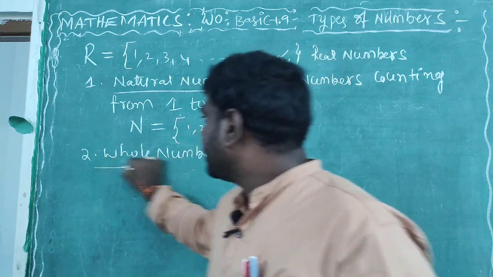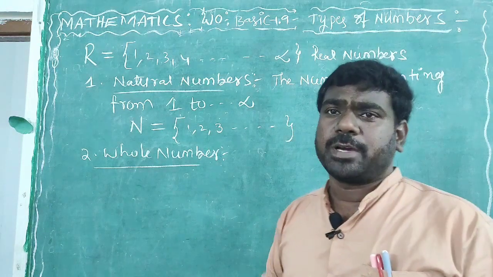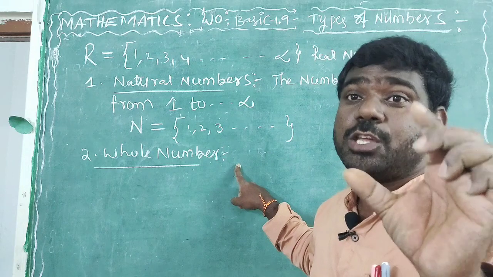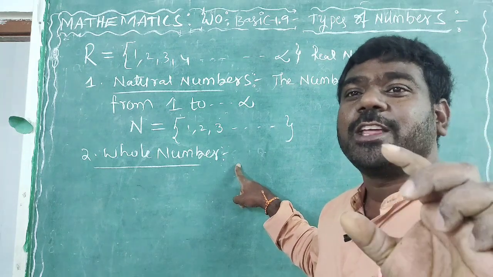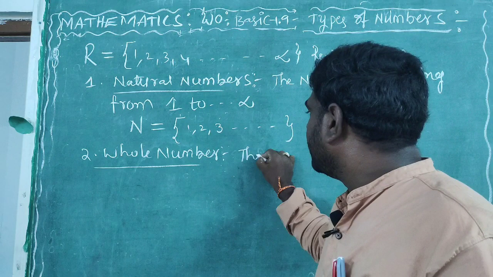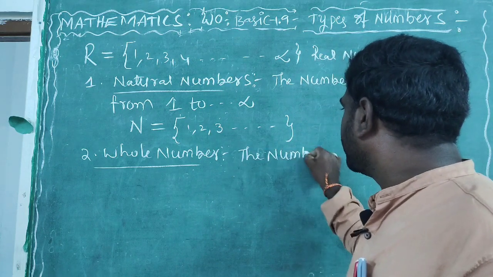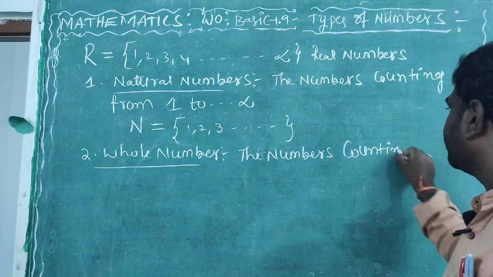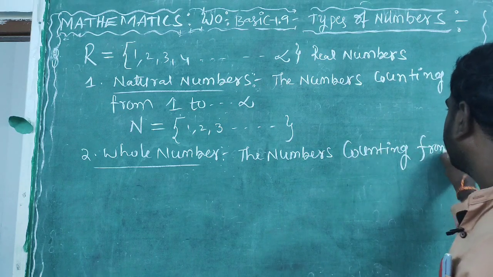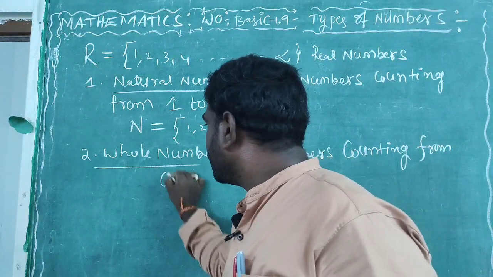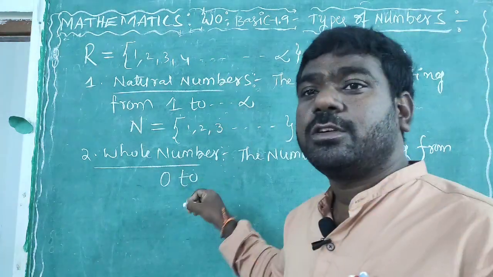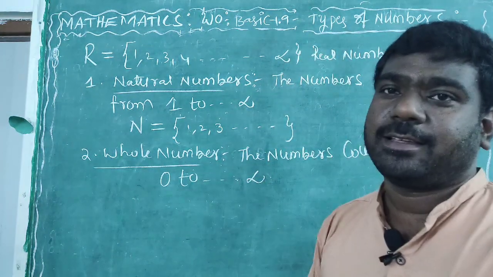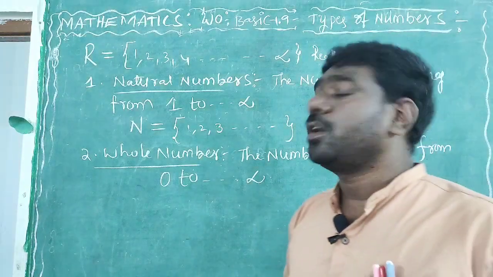Now, what are the whole numbers? Very simple. The numbers counting from 0, to how many? Infinity, and so on. I am writing infinity. So these numbers are called whole numbers.